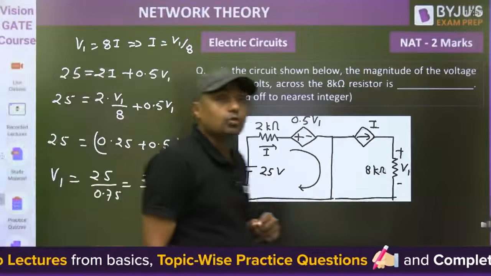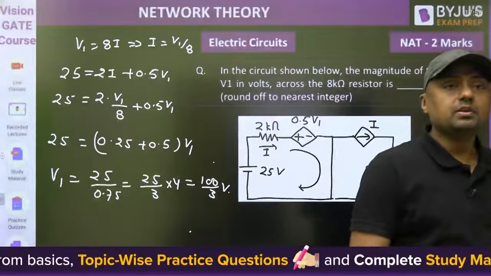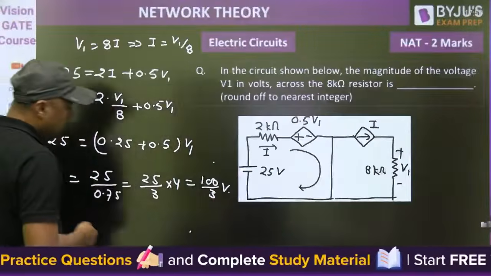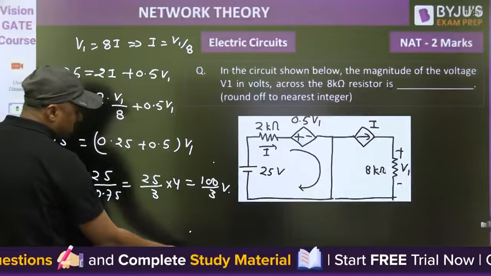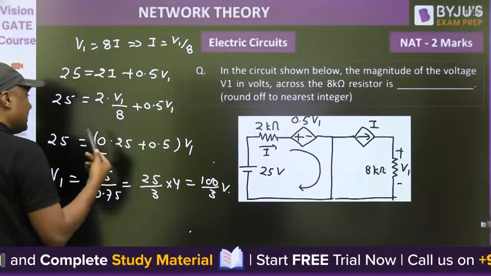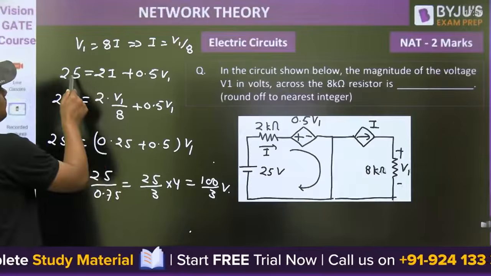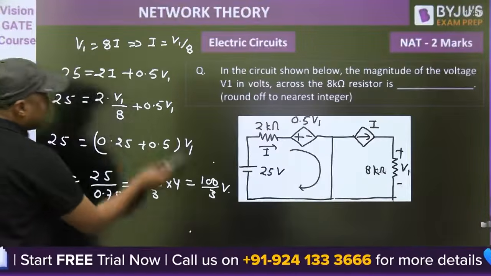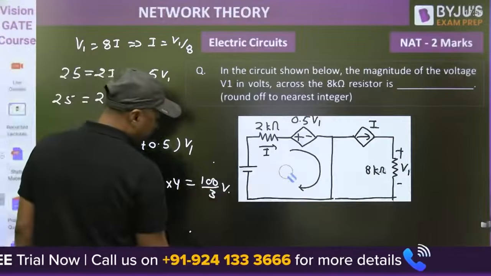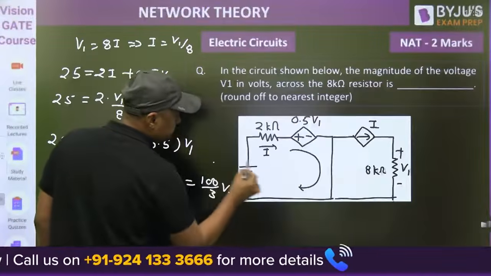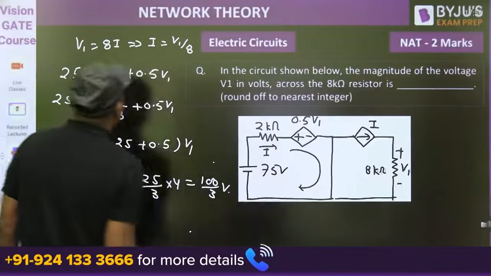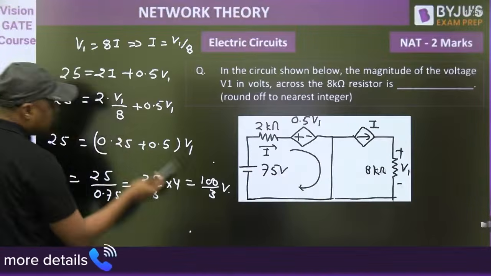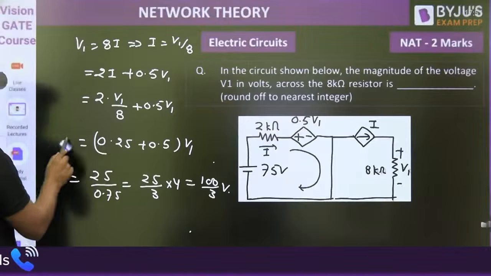33.333. If it is 25 volt, then 75 in this question, okay, no problem. You can put 75 here. Then it will become 100 volt purely. That method will remain the same. In place of 25, you can put the 75, and you will get the answer 100. Okay, that is clear.